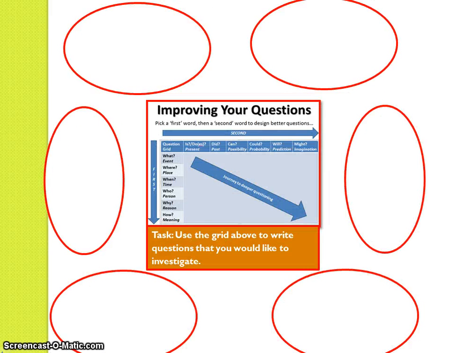Right, now you've done that, use the grid to write some questions that you can investigate. On the left hand side, the words what, where, when, who, why and how begin questions. So use them first and see if you can combine them with the stems on the top: does, did, can, could, will and might. Write 6 questions that you want to investigate about India. For example, why is India poor?